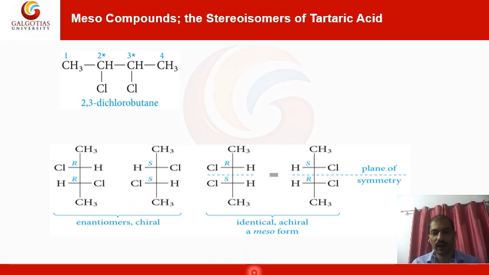So here, these are identical molecules and having chiral centers and a meso form. A meso form, if you are able to pass a plane of symmetry, then that type of molecule you can easily categorize as that form.